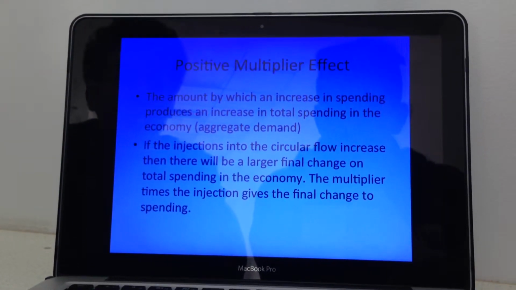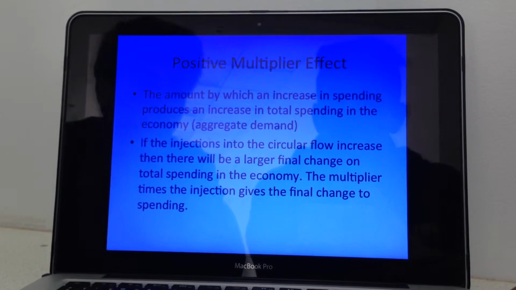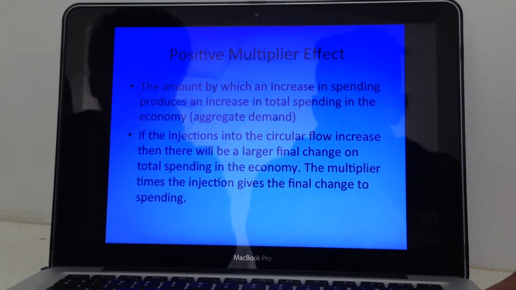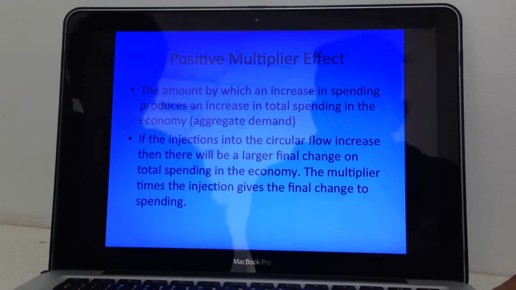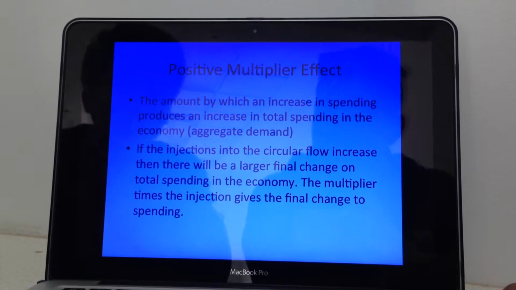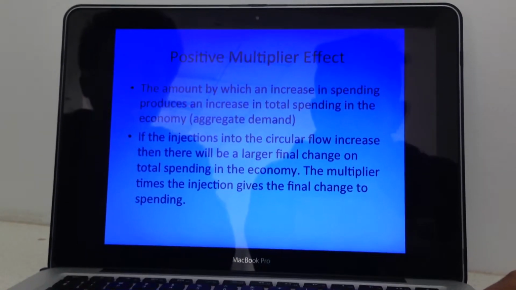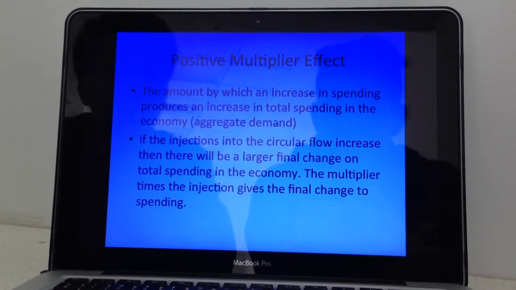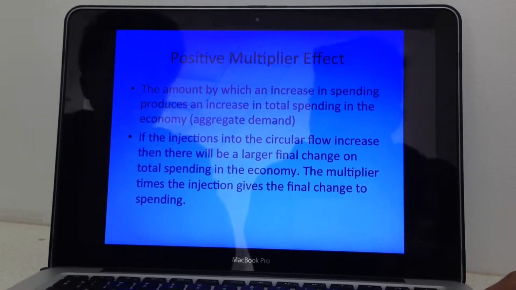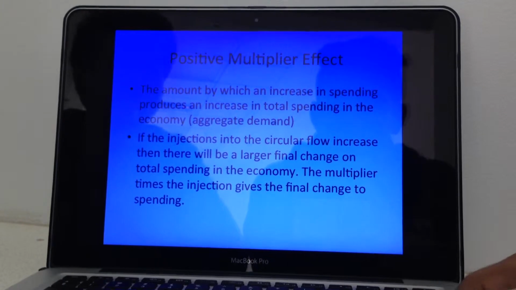Now, the positive multiplier effect is the amount by which an increase in spending produces an increase in total spending in the economy, which is also known as aggregate demand. If the injections into the circular flow increase, then there will be a larger final change in total spending in the economy. The multiplier times the injection gives us the final change to spending.